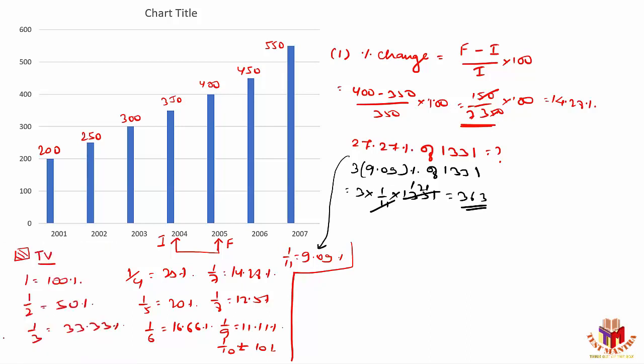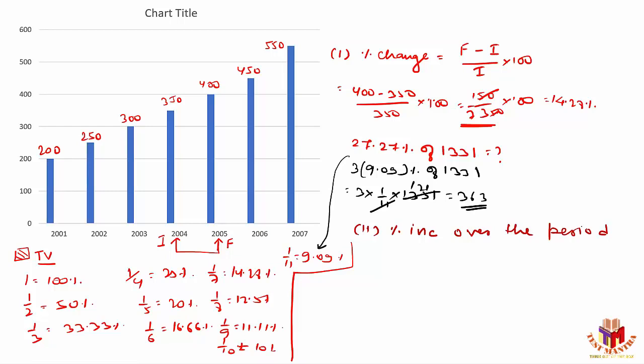Now, the second format is percentage increase over the period, or else percentage change over the period.